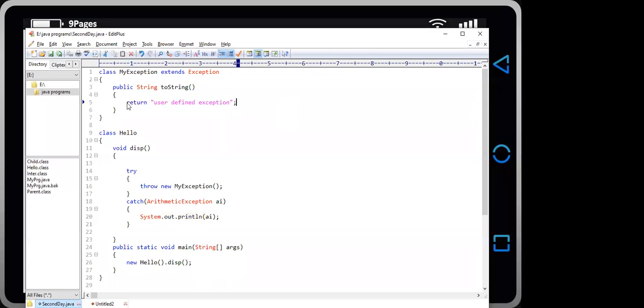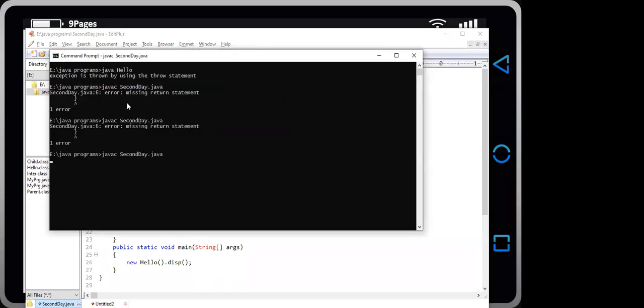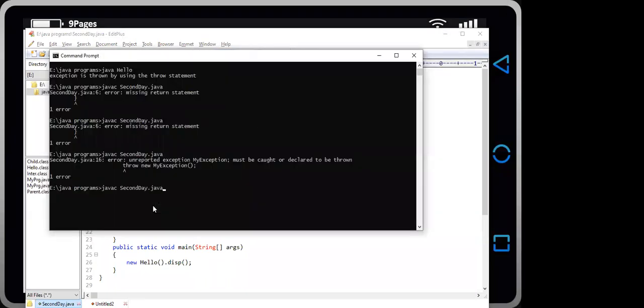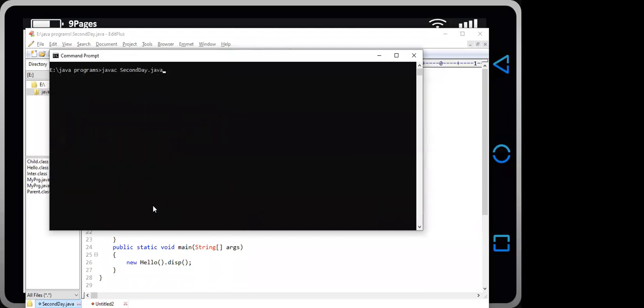Sorry, there was a little bit of a mistake. So new MyException. The exception should be caught by the nearest catch block, and the catch block contains which type of exception? Arithmetic exception. So we use MyException. The program gets compiled perfectly fine, and we will have the user defined exception.